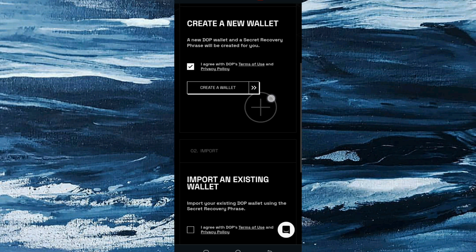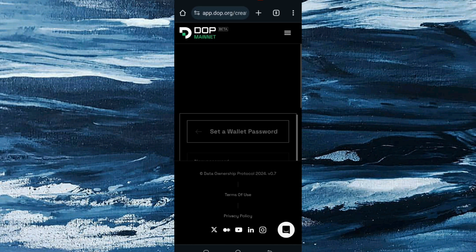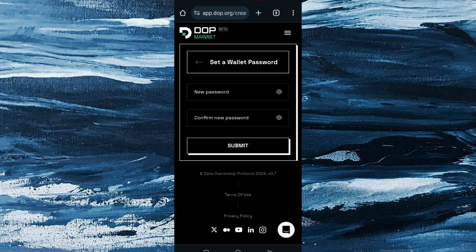So what I'm going to do right now is come to this place. Once you click on agree and create, let me show you an example. You are going to set a wallet password, confirm the password and submit it. Then you are going to continue the process. Like I said, this is the same way you did your Trust Wallet and other wallets.